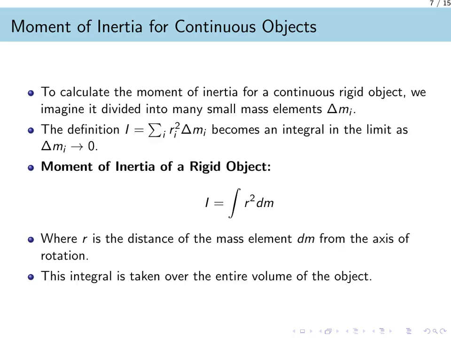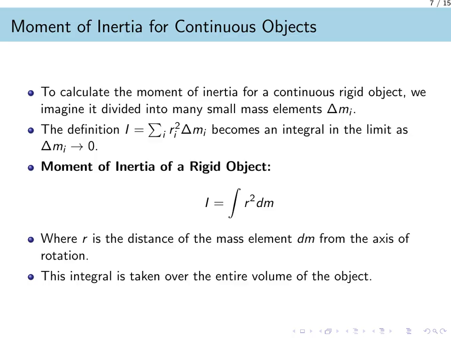The core idea is to treat a solid object as if it were composed of an infinite number of tiny mass elements. We begin with our discrete formula, where I equals the sum of each mass element, delta m sub i, multiplied by its distance from the axis squared, r sub i squared. To handle a continuous body, we imagine these mass elements becoming infinitesimally small. In the language of calculus, we take the limit as delta m sub i approaches 0.